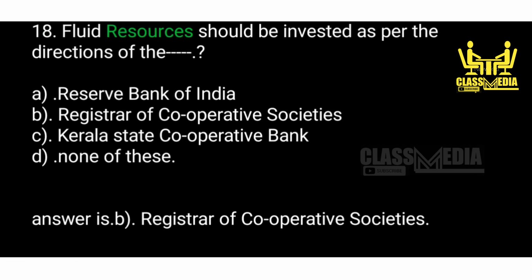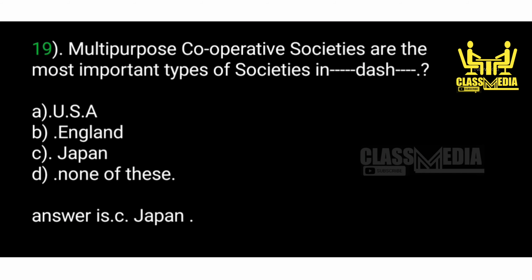18. Fluid resources should be invested as per the directions of the A. Reserve Bank of India. B. Registrar of Cooperative Societies. C. Kerala State Cooperative Bank. D. None of these. Answer is B. Registrar of Cooperative Societies. 19. Multipurpose cooperative societies are the most important types of societies in dash. A. USA. B. England.